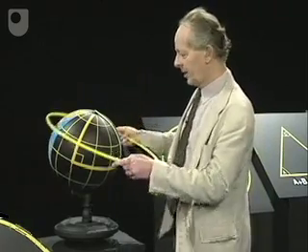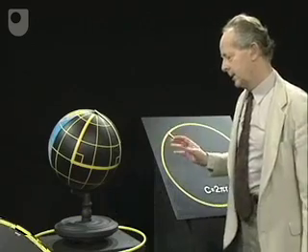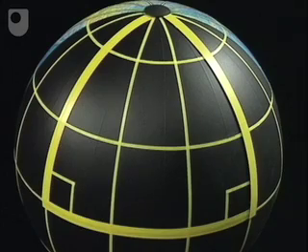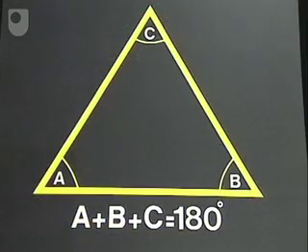And that's what one finds with all circles that we draw on this surface, that the circumference comes out to be less than 2 pi r, because remember, this is what is 2 pi r. So that is what we call spherical geometry. And as you see, it's very different from flat Euclidean geometry.